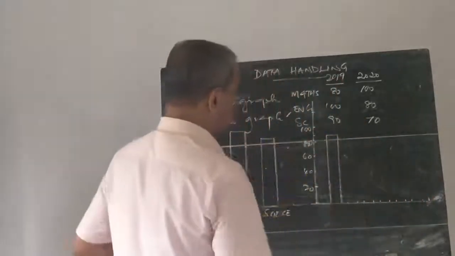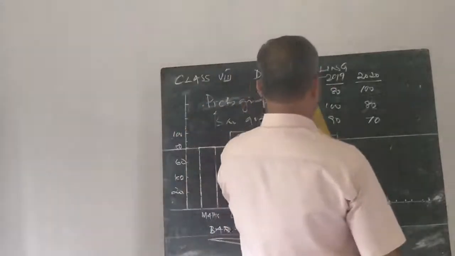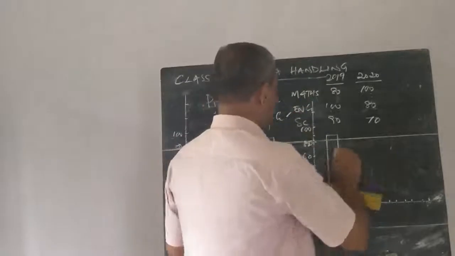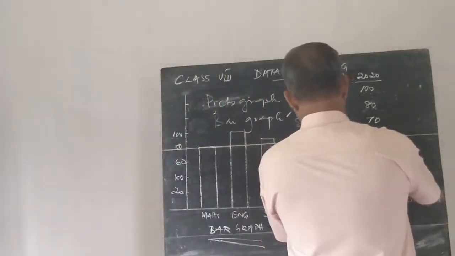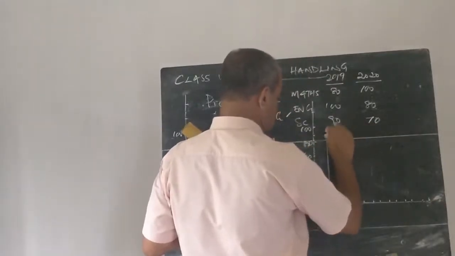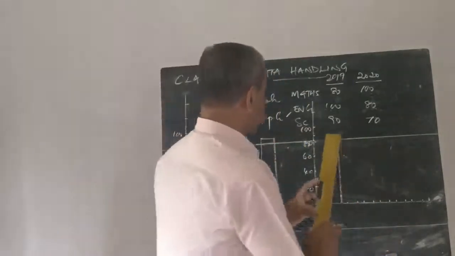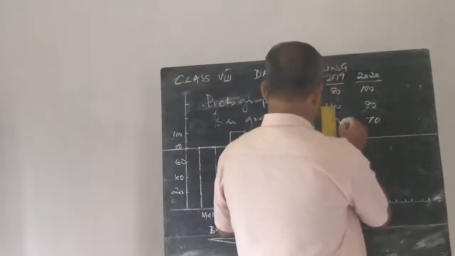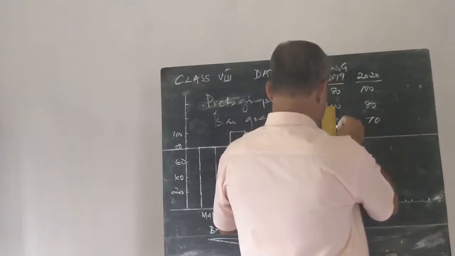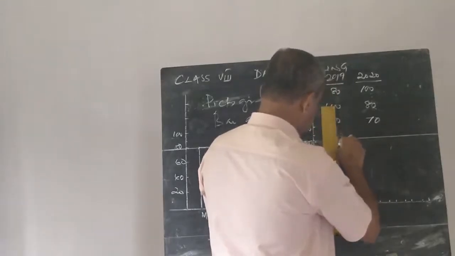This is for 2019. So maths 80. 80 is required. At the same time, in 2020, he scored 100 for maths. So enlarge the rectangle.